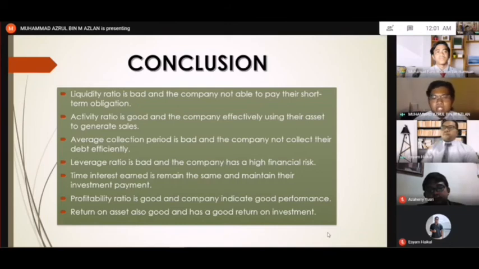For the return on asset also is good and it has a good return on investment for the investor and the shareholder. So what I can conclude is there are some good things for the company, but there is something that the company needs to improve for the next year, such as liquidity ratio, average collection period, and the leverage ratio.